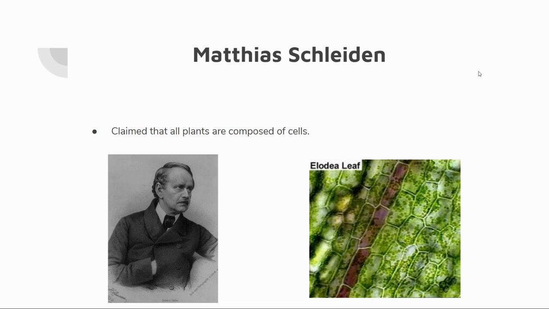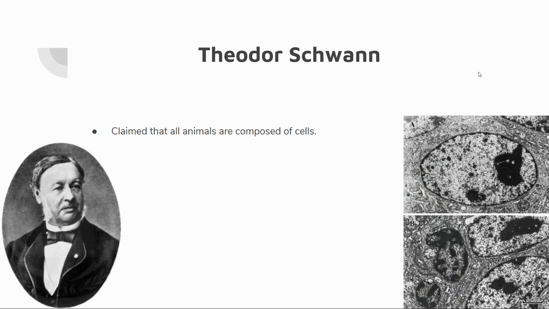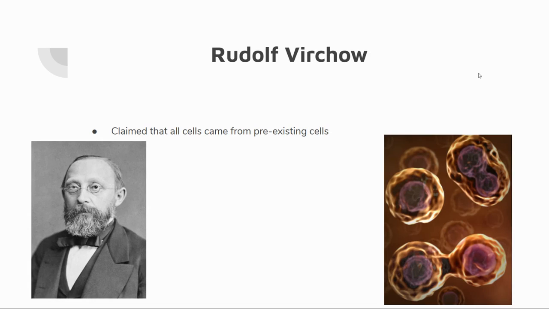Next is Matthias Schleiden, and he made a claim that all plants were composed of cells. After that is Theodor Schwann. He claimed that all animals are composed of cells. Next is Rudolf Virchow. He claimed that all cells came from pre-existing cells.